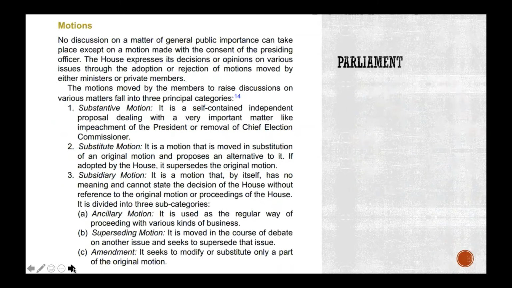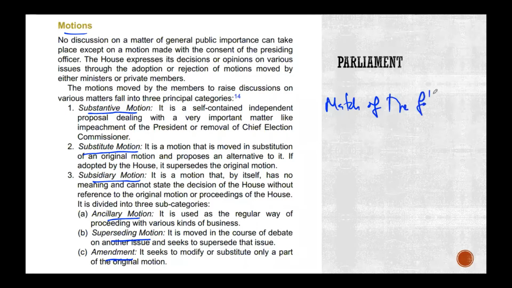Now again, you have a lot of these motions. What is a motion? Any discussion on an important matter can be introduced by making a motion. Think of them as match the following. There is something called a substantive motion, a substitute motion, a subsidiary motion, an ancillary motion, superseding motions, and amendments. If you can read this and tell what a substantive motion is, even as a match the following, that will do.